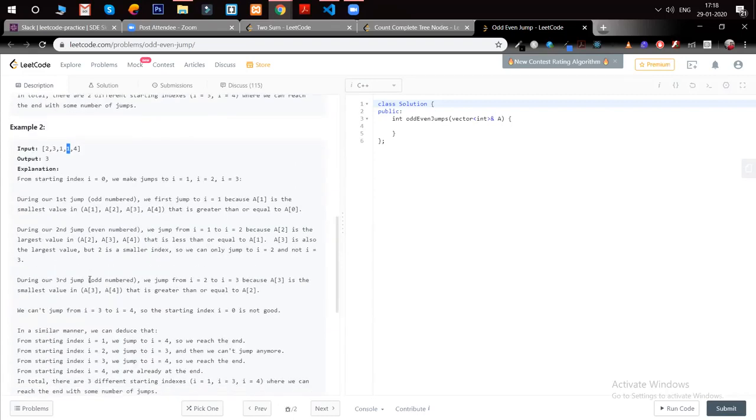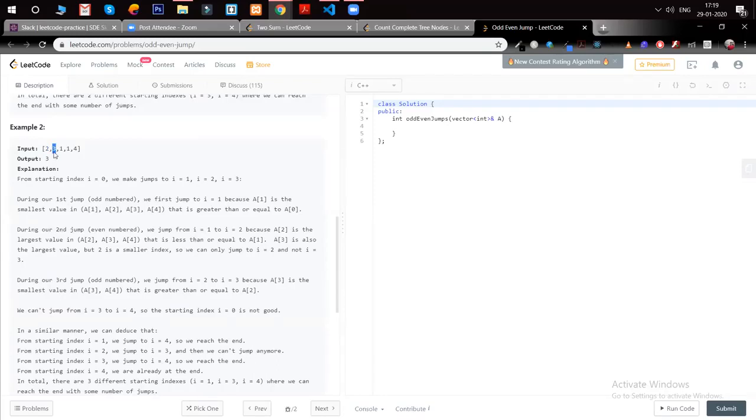We should not go from index 2, we are going to index 3, where the value is 1. We are jumping to that. For the even jump we are going to index 3. The first jump is the odd jump, so we went to 3 from 2.